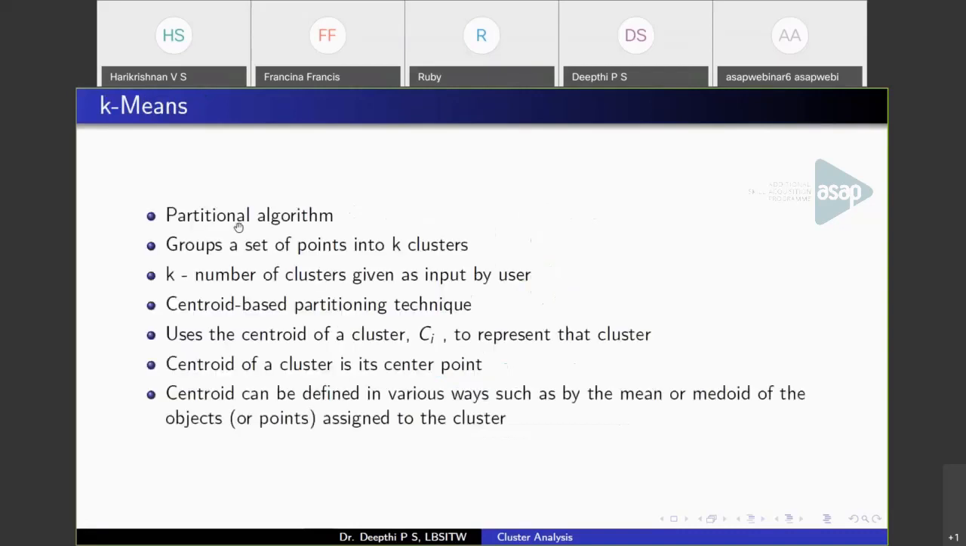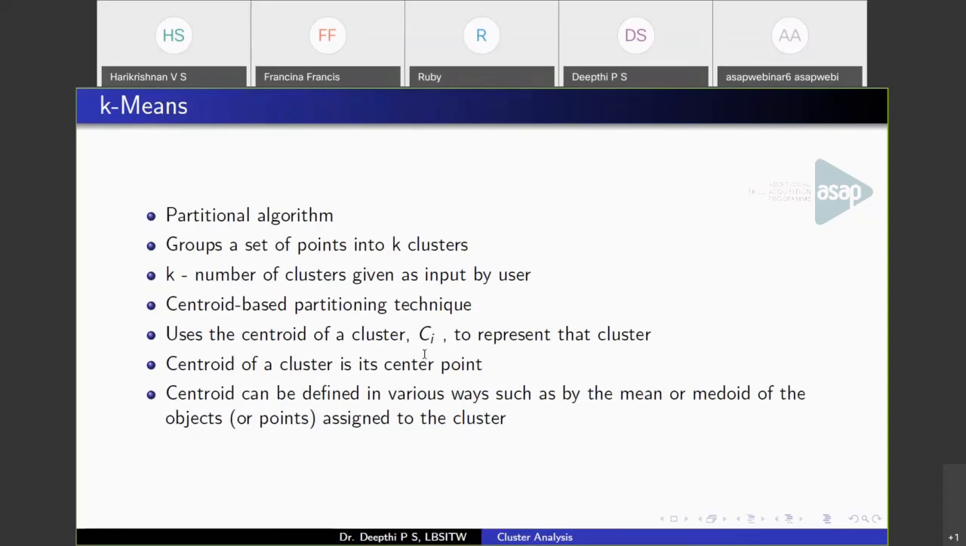Now moving on to the k-means algorithm. In k-means, k is the number of partitions to be formed, and that should be given as input by the user. And here the idea is that you use the mean of objects belonging to a cluster in order to group them based on a centroid. A centroid is nothing but the mean value of objects belonging to a cluster. Suppose here you see the centroid. That centroid represents the cluster.